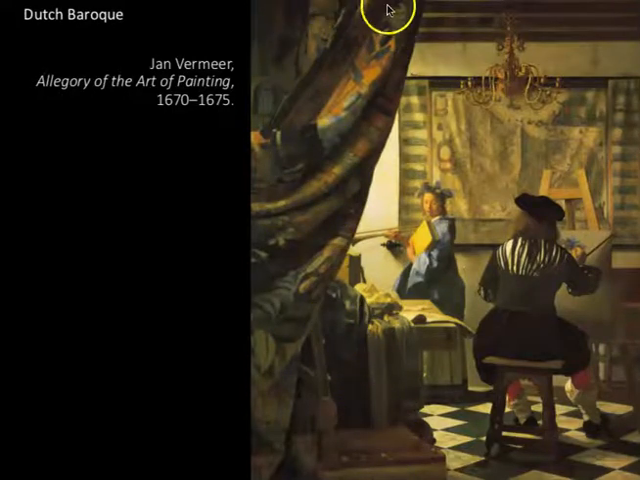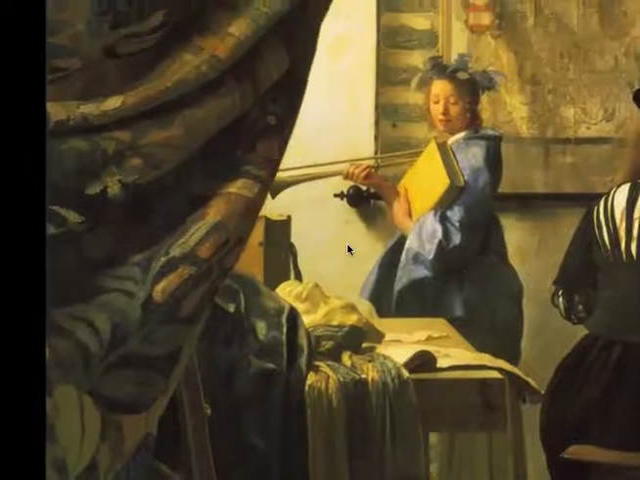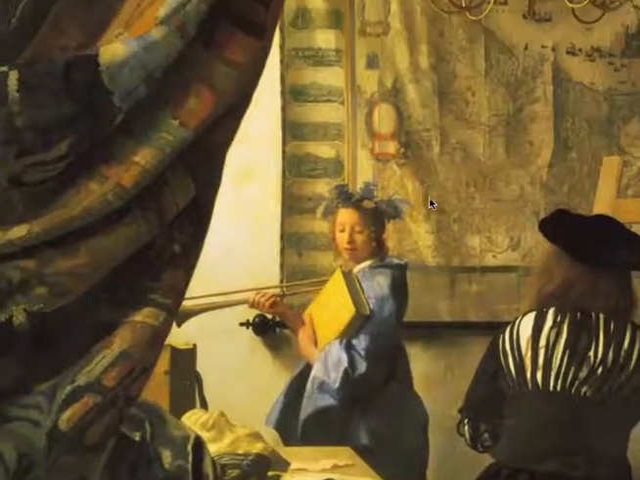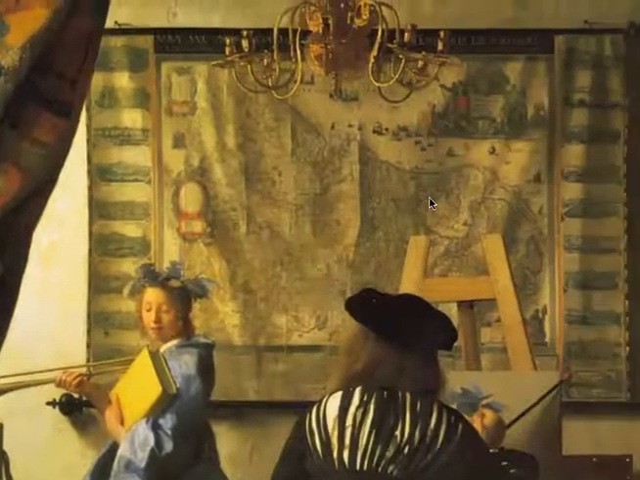We have this massive textile curtain that is being pulled back to reveal the scene. We have a beautiful metalwork chandelier hanging in the center of the room. And on this table, we have some paper, looks like a plaster cast of a sculpture, and this big book. This young woman is holding the book and a trumpet, and a map.